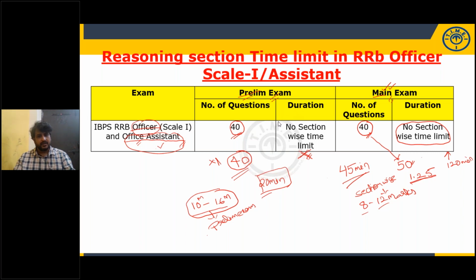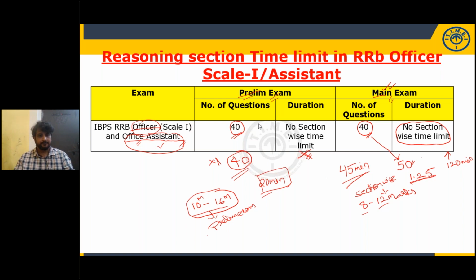Okay, Andhra Pradesh. If it is the PO prelims, to be on the safer side you should get more than 60. If it is clerical, more than 70. Office assistant, more than 70. Because you have huge competition in Andhra Pradesh. So minimum 60 to be on the safer side.